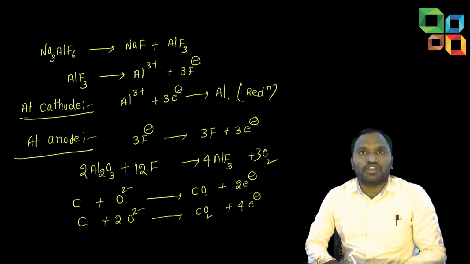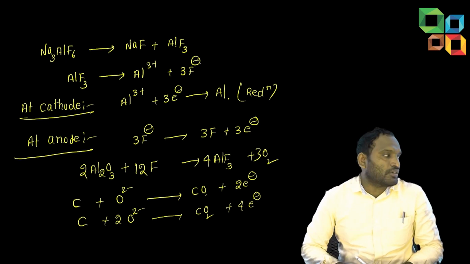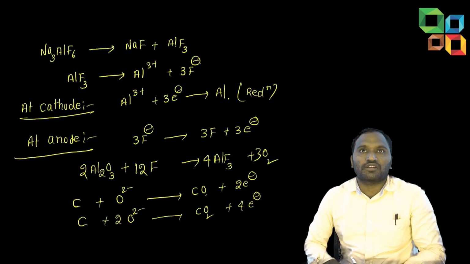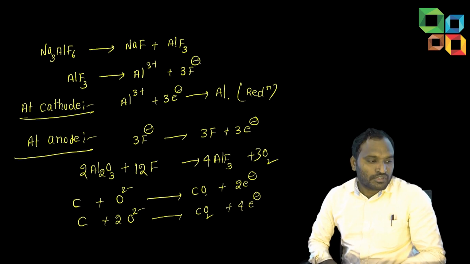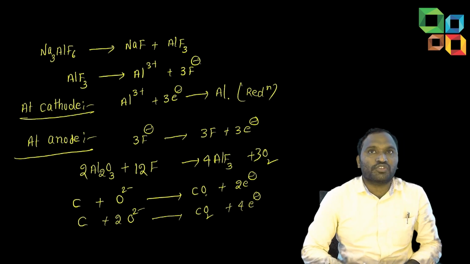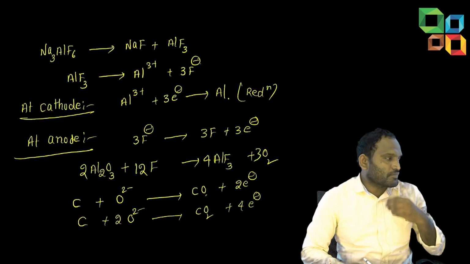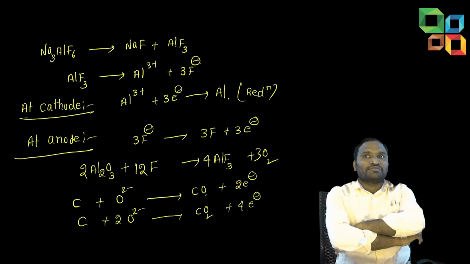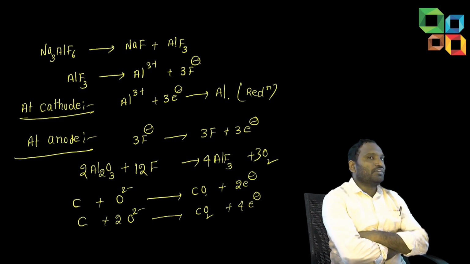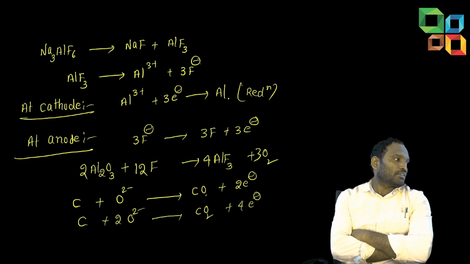Next one, aluminium metallurgy. Next, in vapor phase refining, the van Arkel process and Mond's process. Mond's process is used for refining of... Mond's process is used for refining of...